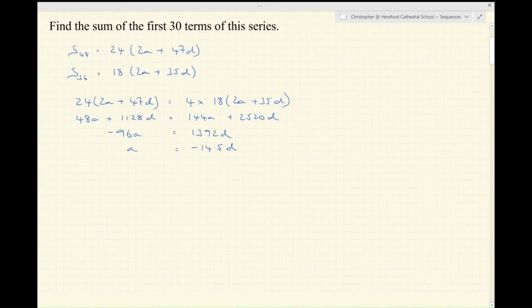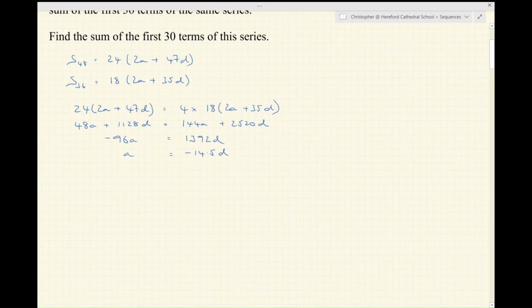Now we're asked to find the sum of the first 30 terms. And the sum of the first 30 terms is given by the formula S30 is 30 over 2, 15, multiplied by 2a plus 29d. Let's substitute our expression for a into this formula.